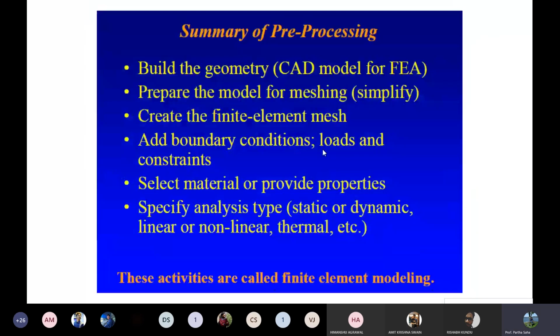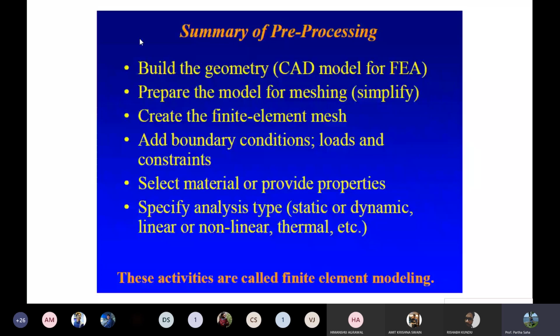Finally, the summary of the pre-processing. Prepare the model for meshing. So how do you do it? First you take the geometry, then prepare the model for meshing. Then create the finite element mesh. Then add the boundary conditions and the material database. Select the material which you are going to use. By default in ANSYS, the default material is structural steel. You can change it in the material database. Then it is called finite element modeling.